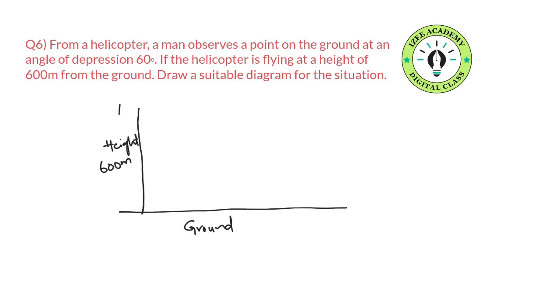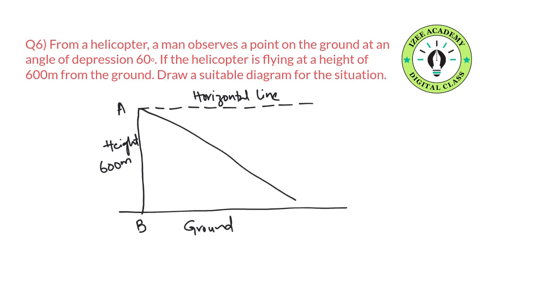So let us assume that the helicopter is at point A and B is that point of it on the ground. And from the helicopter, first we need to draw a horizontal line, which is parallel to the ground. This is the horizontal line. And then the man observes a point on the ground. So this is his line of sight, and the point on the ground is C. So this is called line of sight.